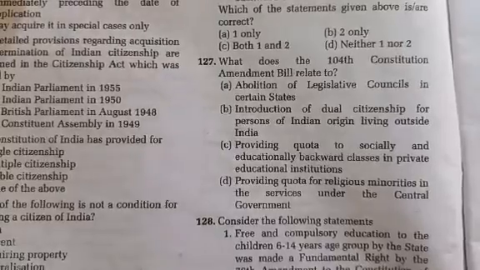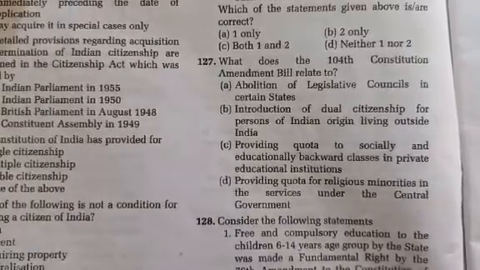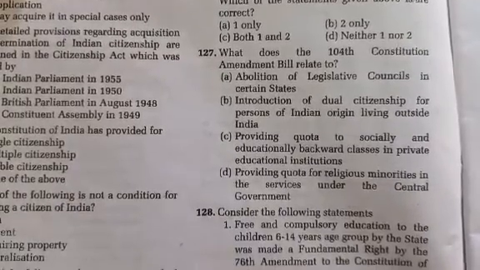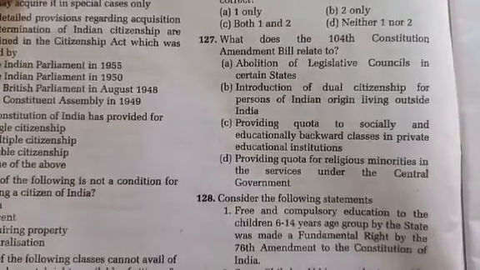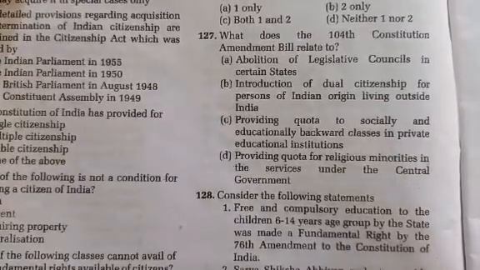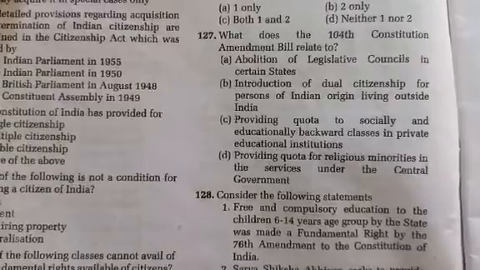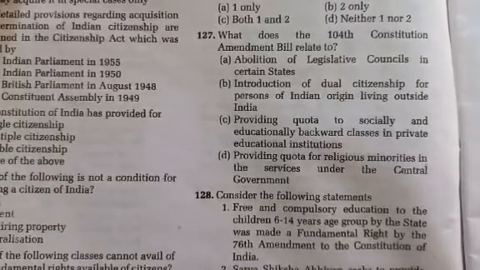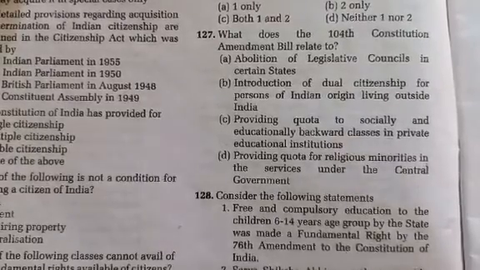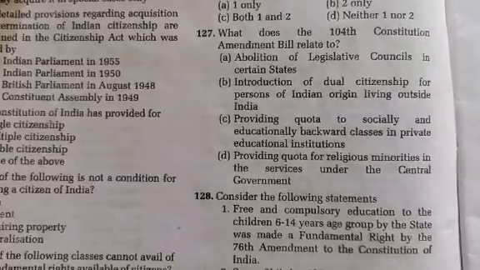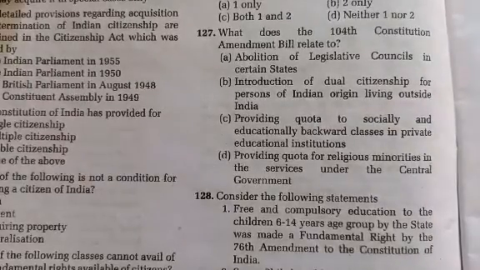Question number 128. Consider the following statements. Free and compulsory education to the children of 6 to 14 years age group by the state was made a fundamental right by the 76th Amendment to the Constitution of India. And the second statement is, Sarva Shiksha Abhiyan seeks to provide computer education even in rural areas.